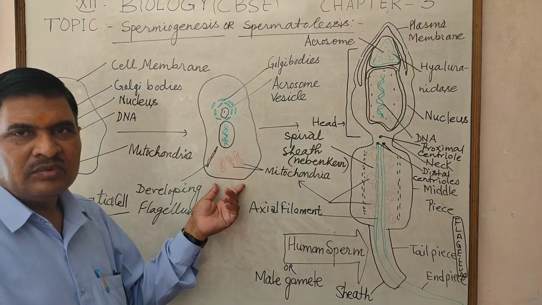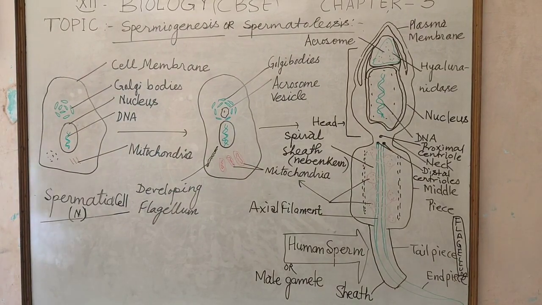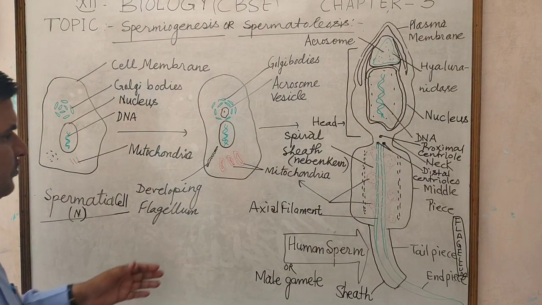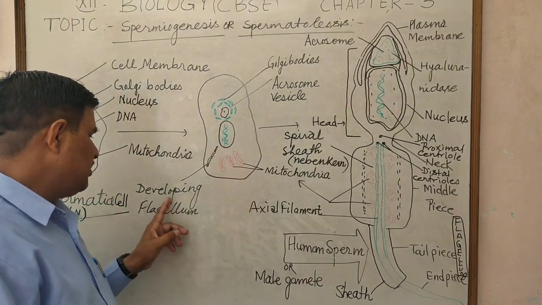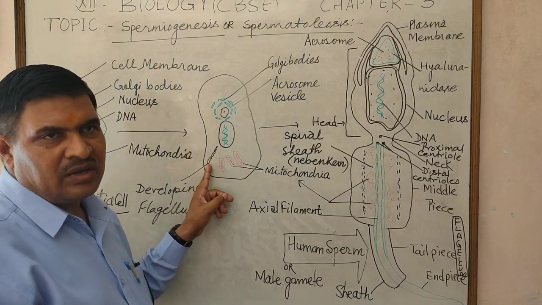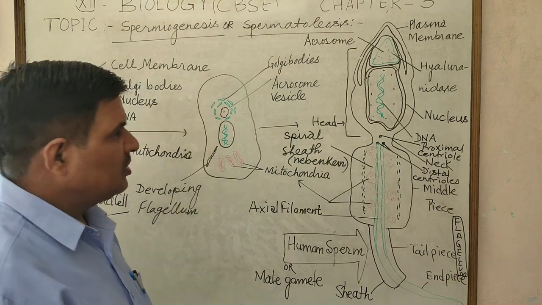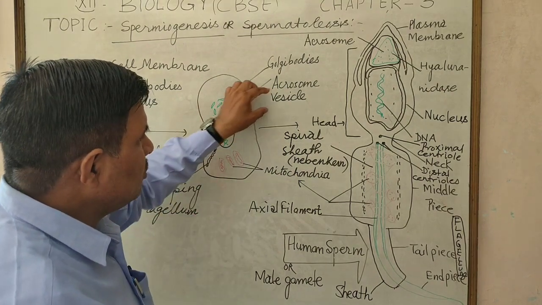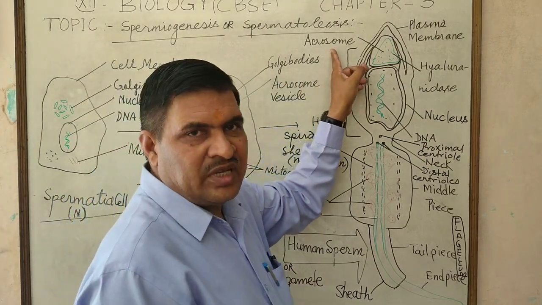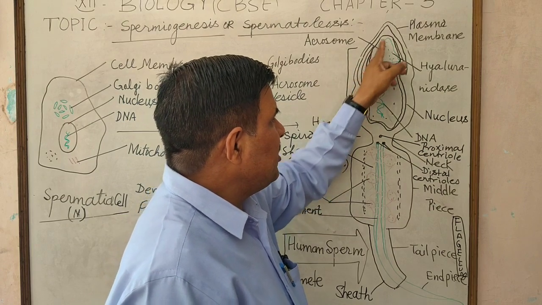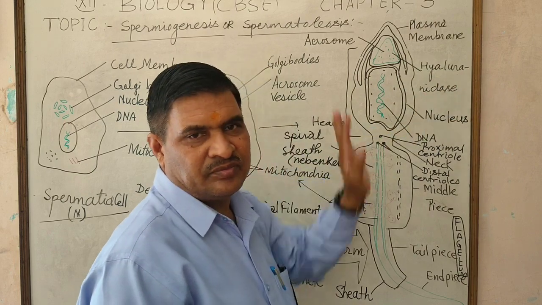Mitochondria develop posterior to the nucleus, and the developing flagellum also occurs at the posterior part to the nucleus. Later on, this acrosome vesicle develops as the acrosome, which contains a cavity, and this cavity has hyaluronidase enzyme.